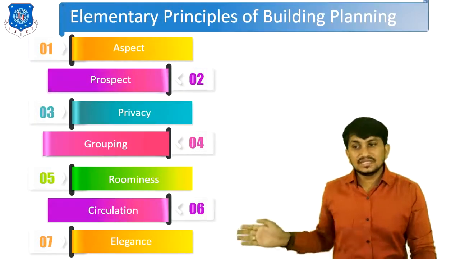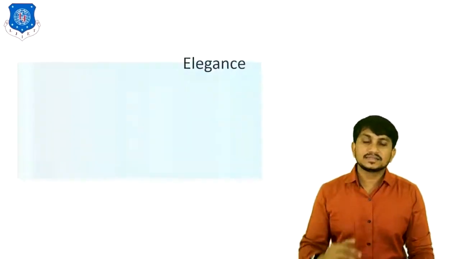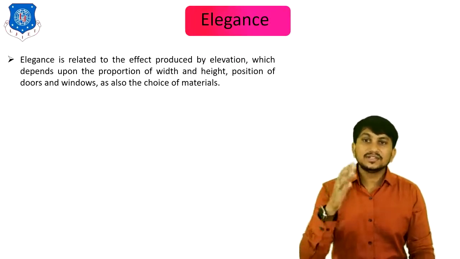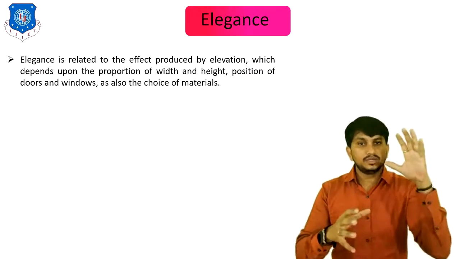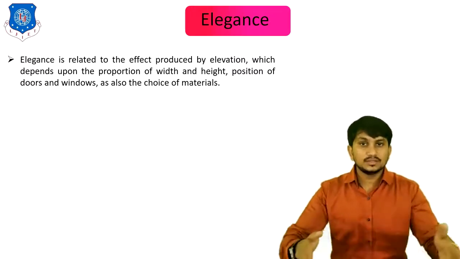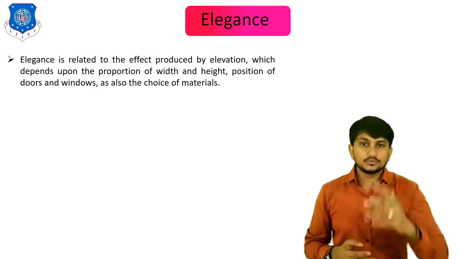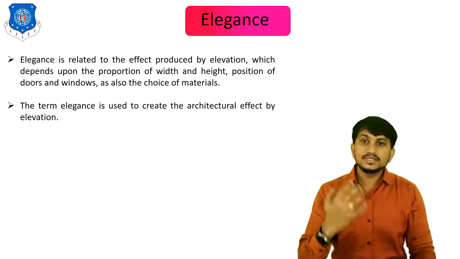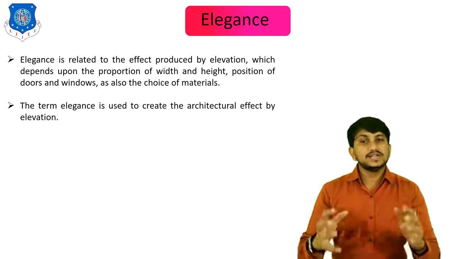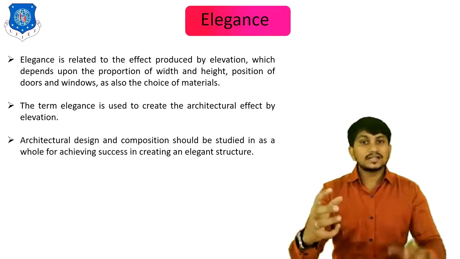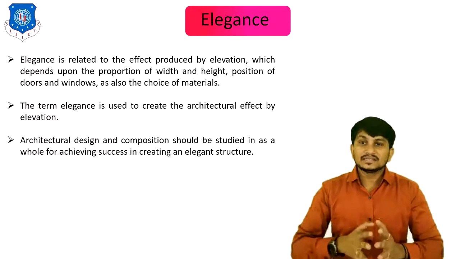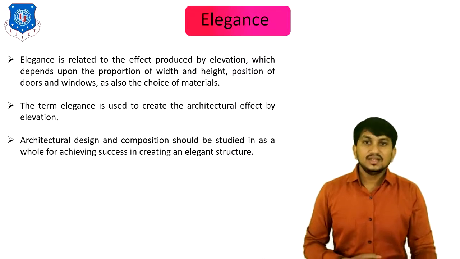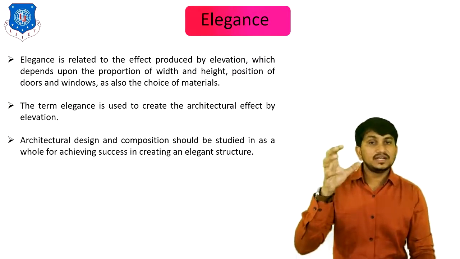Now let's move to the seventh principle of building planning, which is elegance. So what is the meaning of elegance? Elegance is related to the effect produced by elevation of the building, which depends upon the proportion of width and height of the building, position of doors and windows, and also the choice of materials. The term elegance is used to create architectural effect by elevation. Architecture design and composition should be studied as a whole for achieving success in creating an elegant structure. So elegance is an important criterion in building planning.